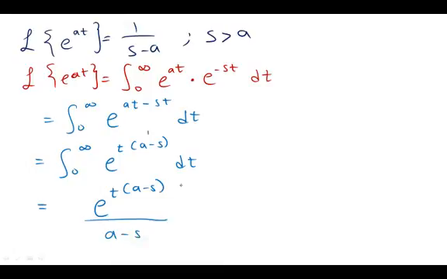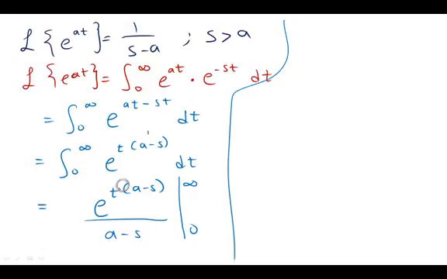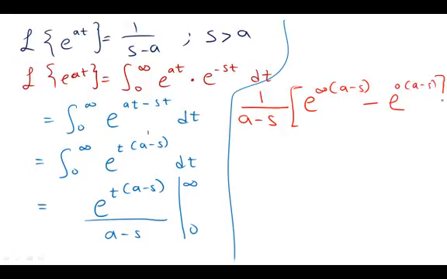Okay, this will be from 0 to infinity again. So now I can start to plug in the values here instead of t. This number can be considered as a constant. You can take it out as 1 over a minus s. Here it will be e to the power of t, which started with infinity, a minus s, minus e to the power of 0 instead of t, a minus s.